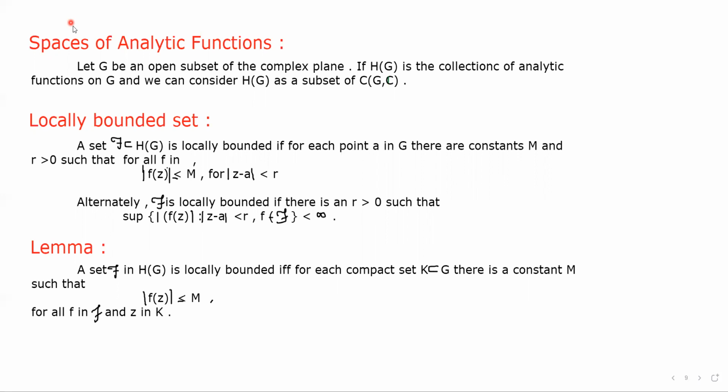We have seen the definition of analytic function in the last lecture. We can say that a function is analytic if it is continuously differentiable.